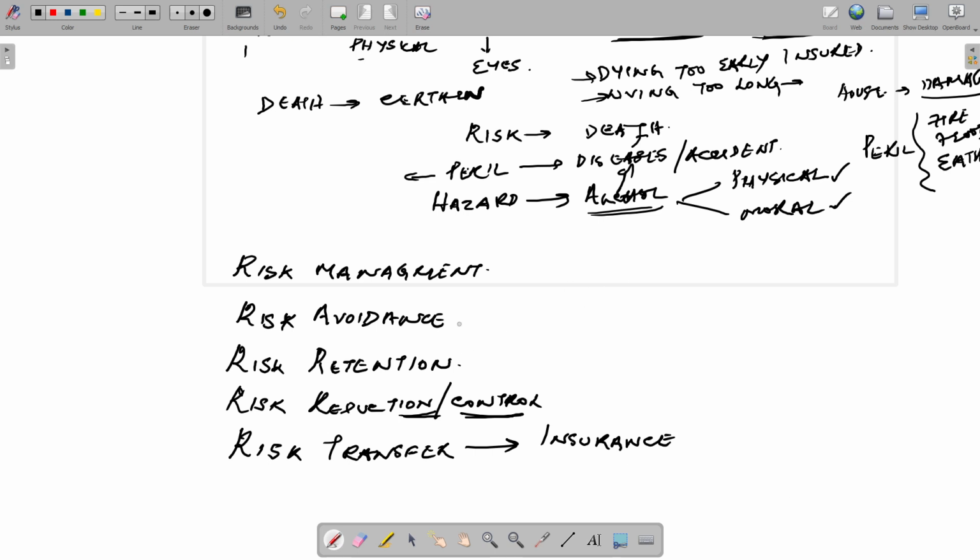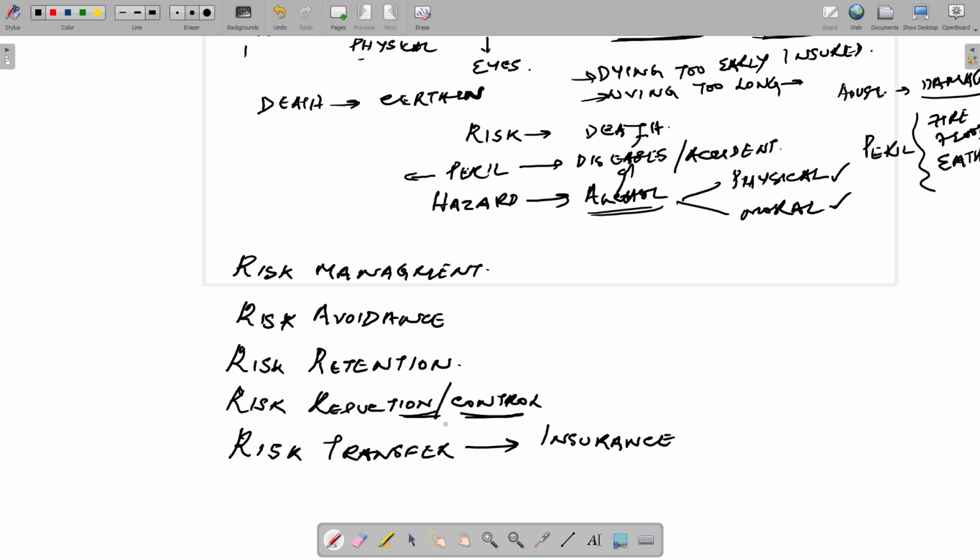Taking a recap: avoidance means avoiding certain things in our life, knowing that they are risky. Retention means we ourselves are ready to face the consequences. Risk reduction is reducing the risk or having control over it, for example, putting a fire extinguisher or a fire alarm in a warehouse.